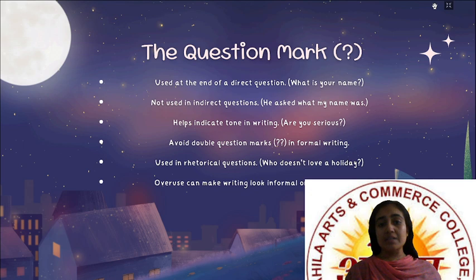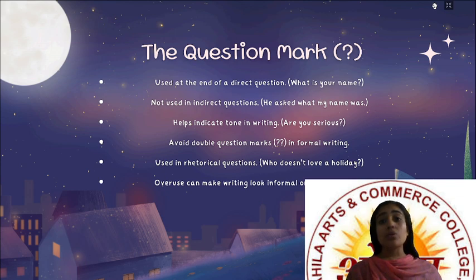Of course, it is used at the end of a direct question. What is your name? How are you? Right? So like that. It is not used in an indirect question. For example, he asked what my name was. So, whenever it is an indirect question, we don't use a question mark. But if it is a direct question, then we will use a question mark. It helps indicate tone in writing. For example, are you serious?